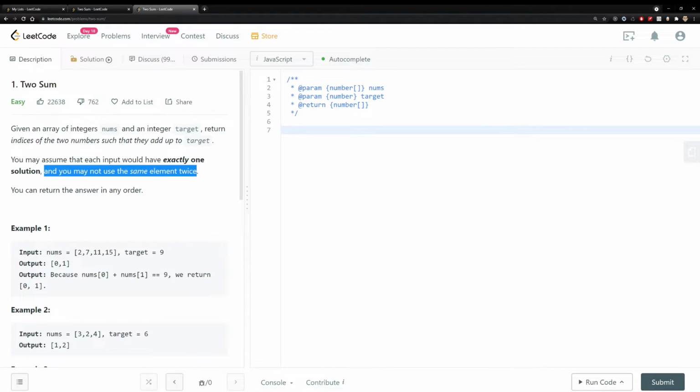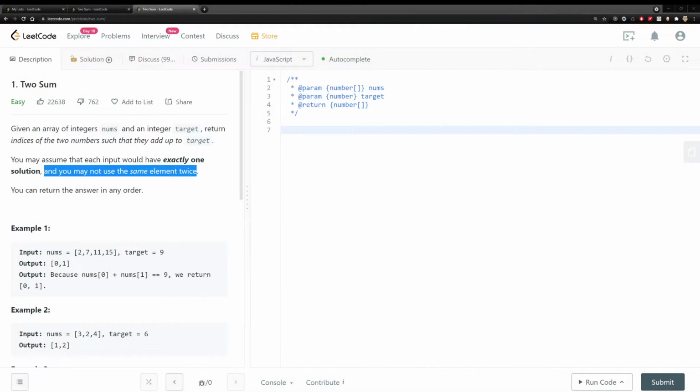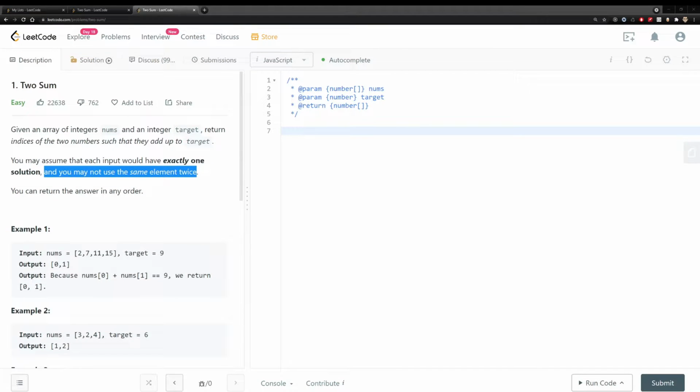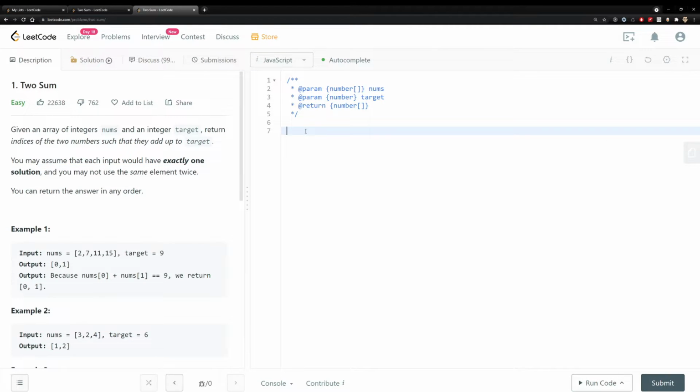All right, so what does this mean? In very simple terms, you're simply given an array of numbers. You could think about it as stock numbers. And you're given a target. The target is basically what the 2 numbers that you need to get added together should sum to. So here, we simply need to write an algorithm to identify 2 values within an array that add up to a target.